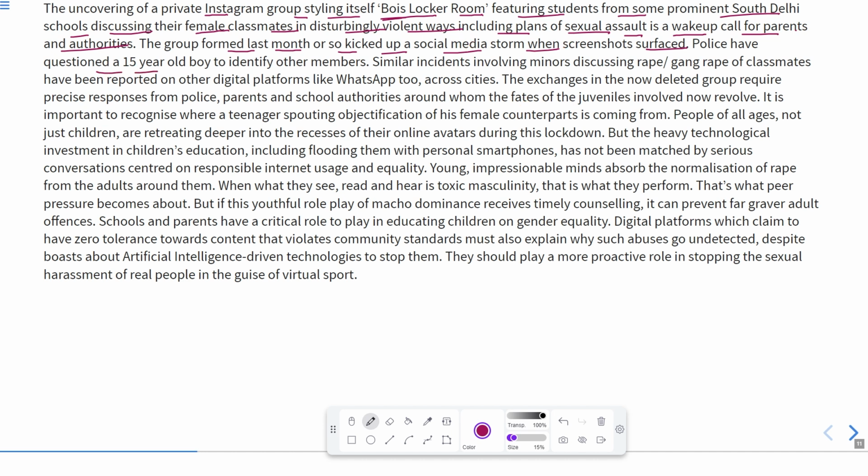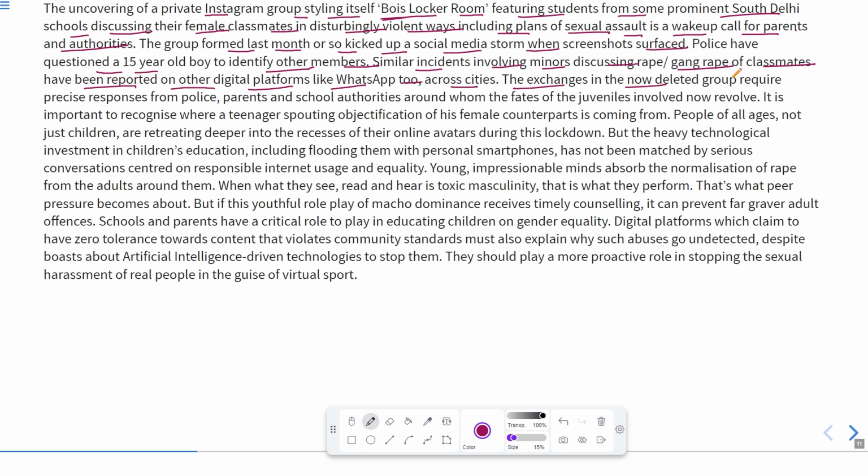Police have questioned a 15-year-old boy to identify other members. It means a 15-year-old boy was involved in that group, and he was questioned, investigated, inquired, interrogated, and also asked to identify the other members. Similar incidents involving minors discussing gang rape of classmates have been reported on other digital platforms like WhatsApp too. So they have created such groups on WhatsApp too, across cities.